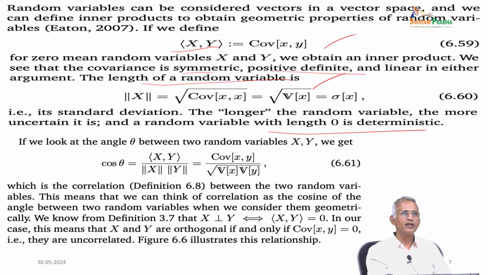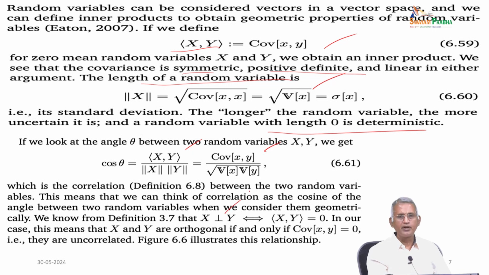So, if you look at the angle between the two random variables x and y, then cos theta equals inner product x comma y divided by norm x into norm y. So, inner product x comma y, as per equation 6.59, represents covariance of x y, therefore the numerator is covariance of x y divided by root of V of x into V of y. So, this is equation 6.1, which is the correlation between the two random variables. This means the correlation is the cosine of the angle between the two random variables. So, we consider them geometrically.